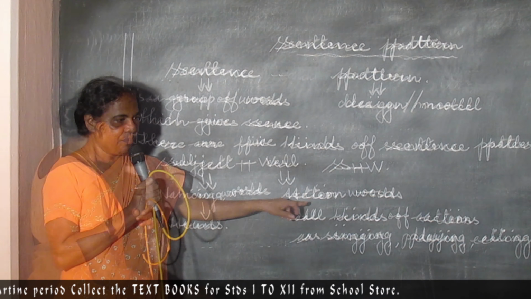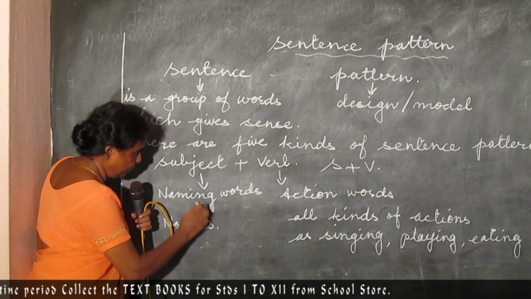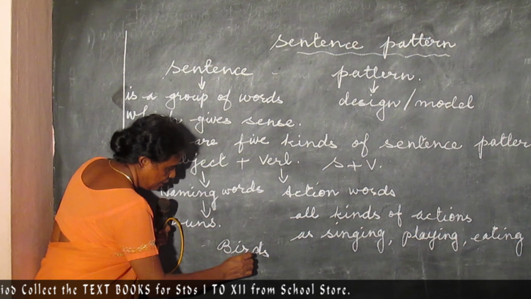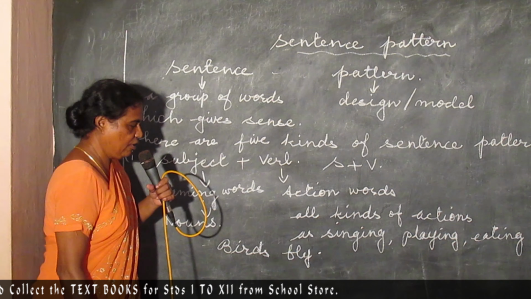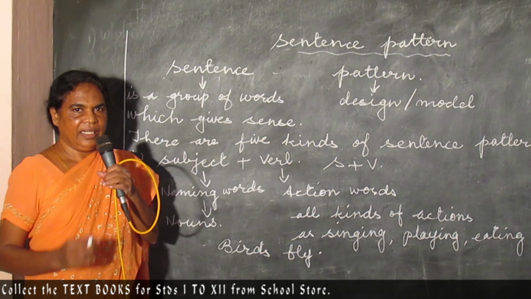Is it clear? So I can give you an example here for the first kind of sentence pattern, that is subject plus verb. The example is: birds fly. Usually you see a lot of birds flying in the sky. In the evening and in the morning you see groups of birds flying. Birds fly.